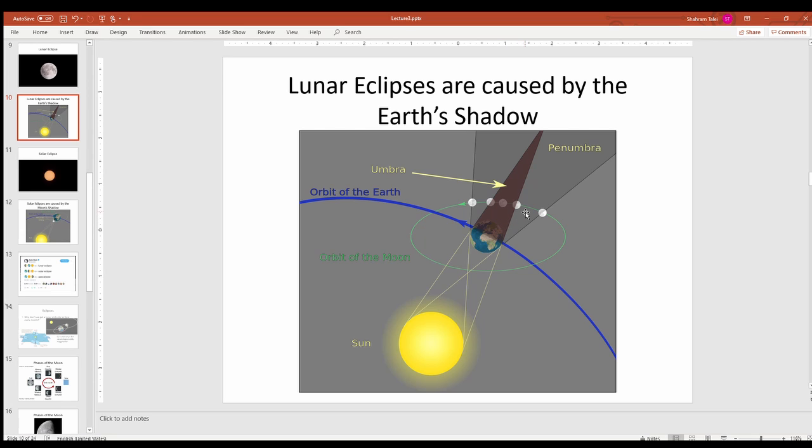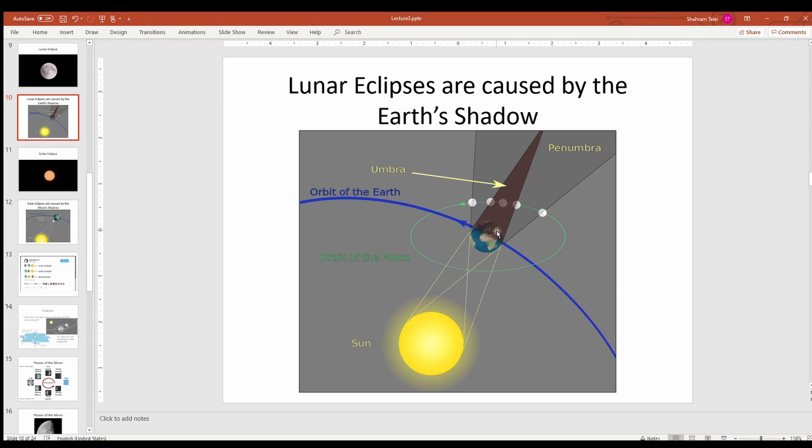But the moon is also orbiting around the earth, moving in this direction, so it's possible for the moon to pass through this shadow. What happens if we have the moon inside this shadow? Basically, there will be no light.